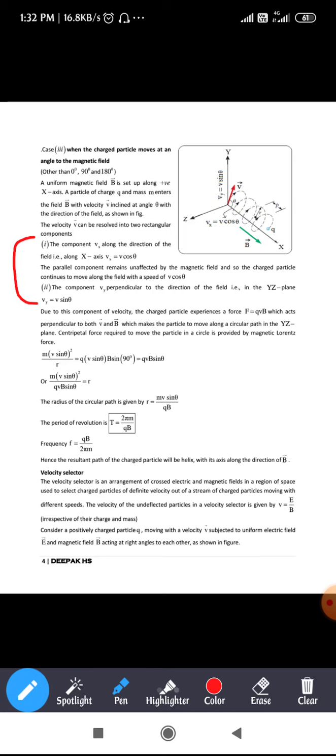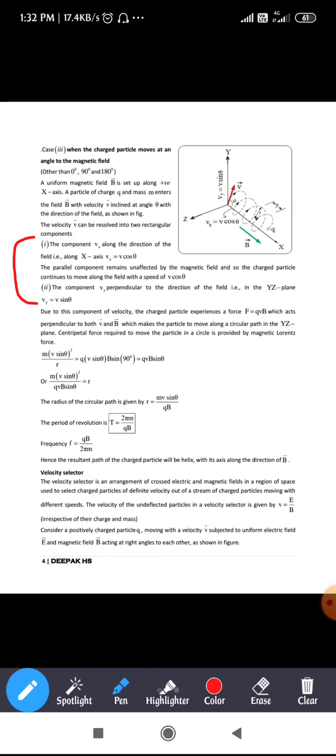Or else that can be written as m into v sin theta whole square divided by qvb sin theta, that is equal to r. Hence the radius of the circular path is given by r is equal to mv sin theta divided by qb.